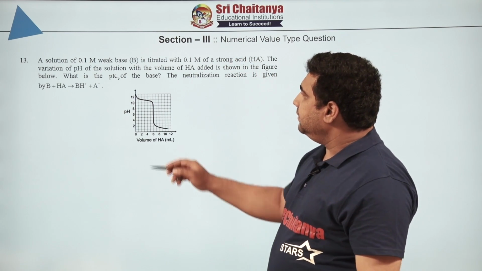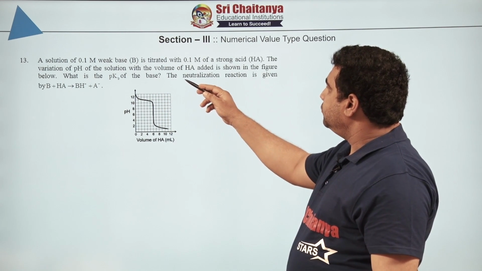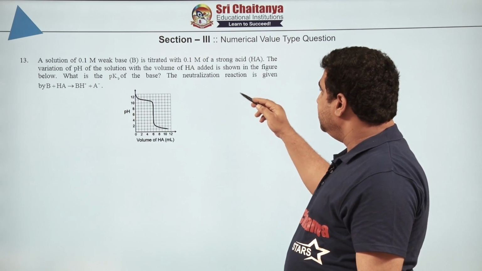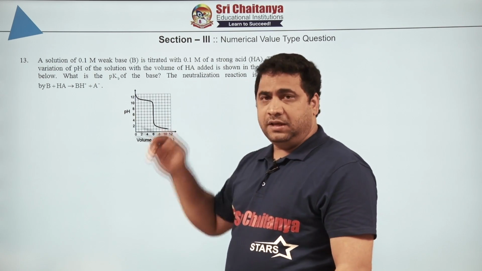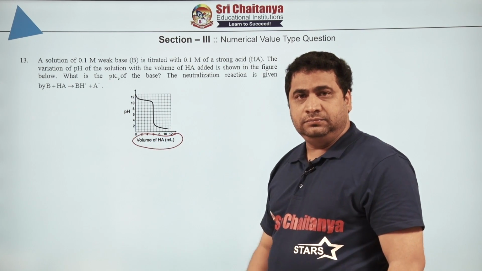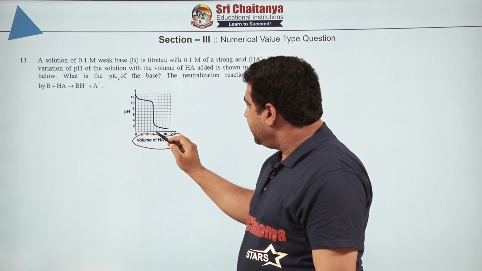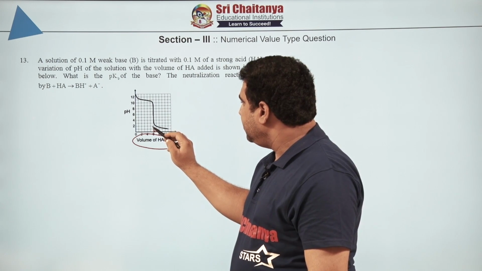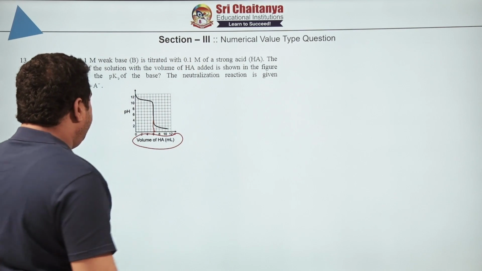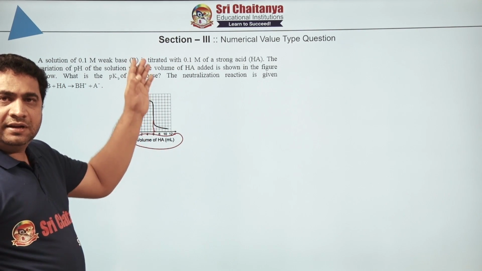Right. Now proceeding further, he is asking: the variation of the pH of the solution with volume of HA added is shown in the figure below. What is the pKb of the base? The neutralization reaction is given by the equation. Here everybody can see the volume of the acid is available here, correct? Now the line is going almost vertical here. That means at a volume of 6 mL almost neutralization is occurring.